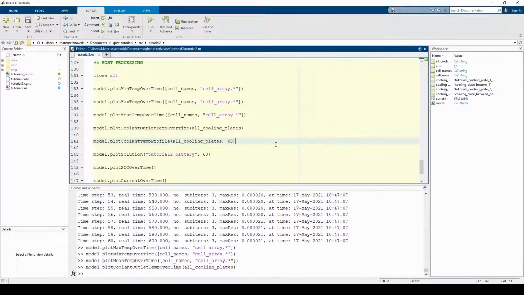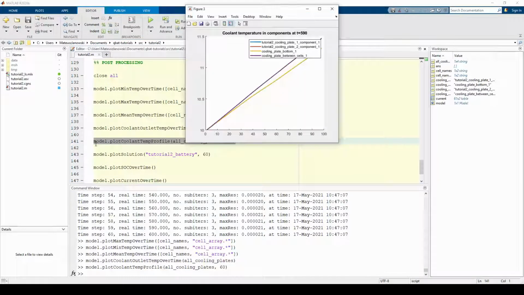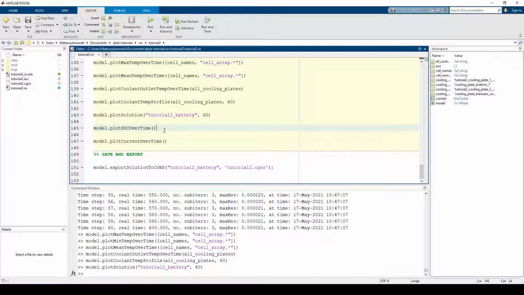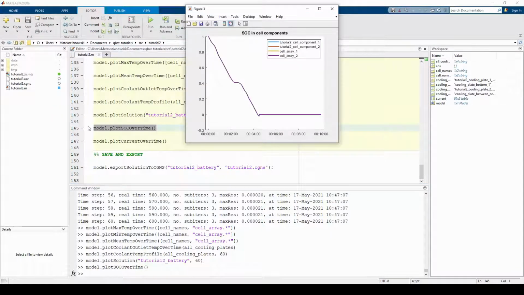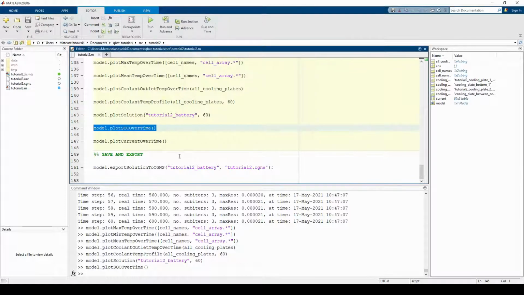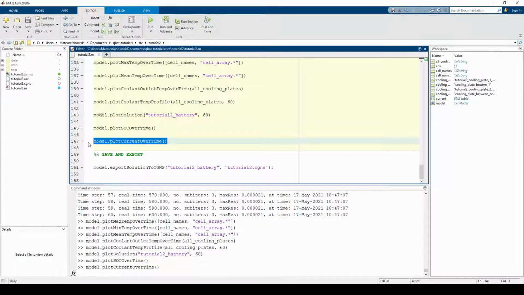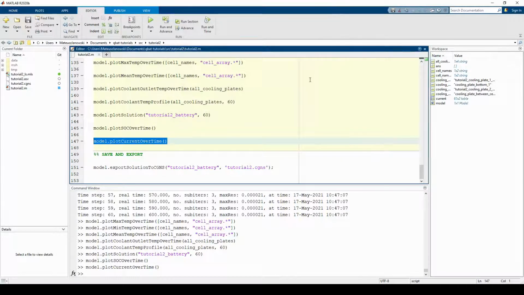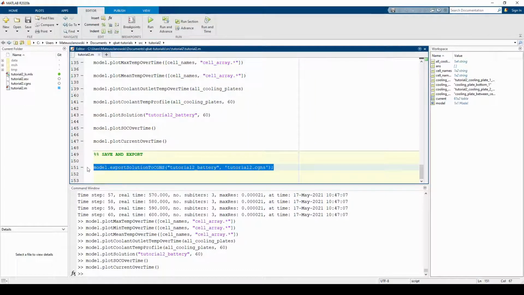We can also plot coolant temperature profile at a select time step. We can also plot the temperature contours in the whole domain. Additionally, we can plot electrical parameters, such as state of charge, and current profile. Finally, we can export the solution to external data format, such as CGNS.